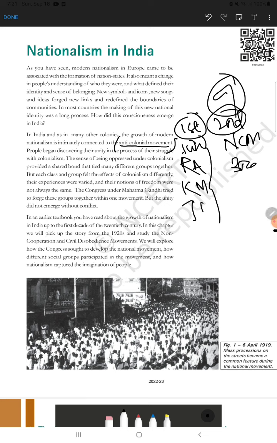If we come to the third part, it is all about the civil disobedience movement. For your information, this is the lengthiest part in the chapter, and if any question is turned in a difficult way and you cannot find which part it came from, that part will be the civil disobedience movement.